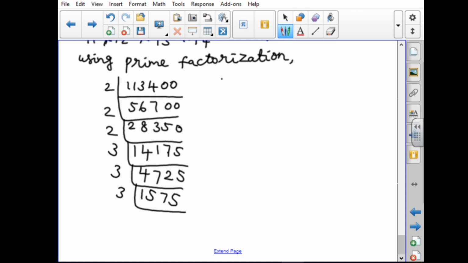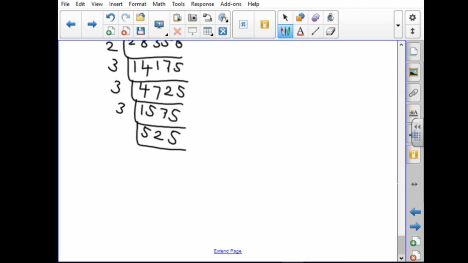Again the third table: 5 3s are 15, 7 3s are 21. It is also divided by 3.